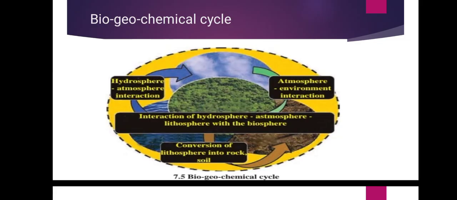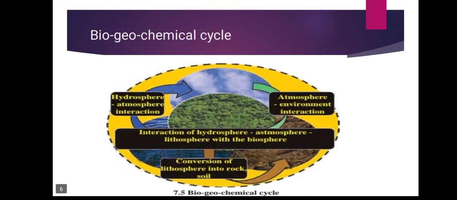Nutrients necessary for the growth of an organism are continuously transferred from abiotic to biotic factors and biotic to abiotic factors within an ecosystem, and this cycle operates continuously through the medium of the biosphere formed by the lithosphere, atmosphere and hydrosphere.